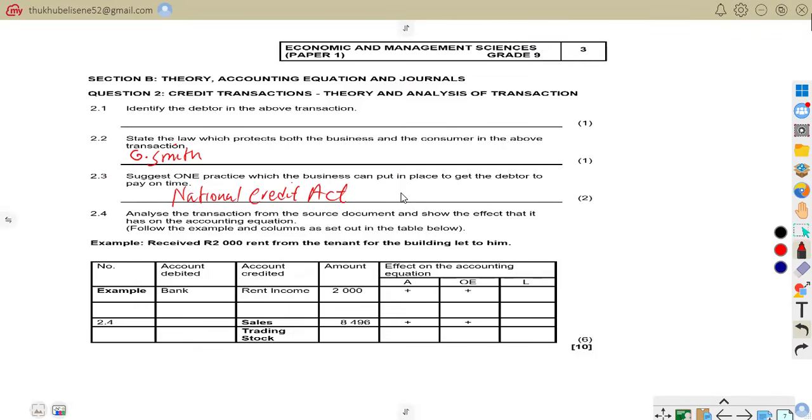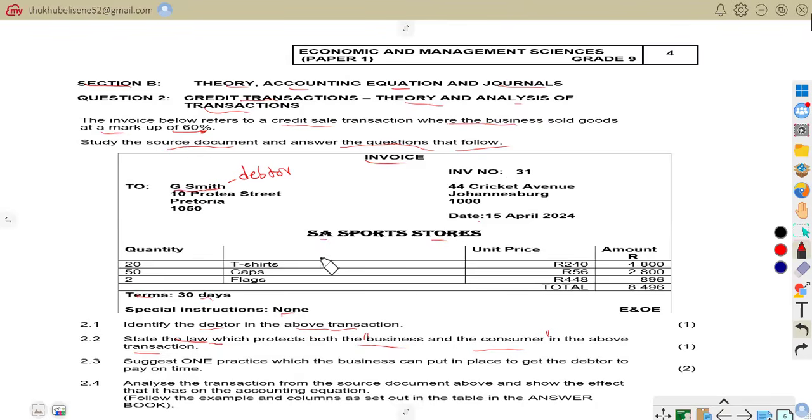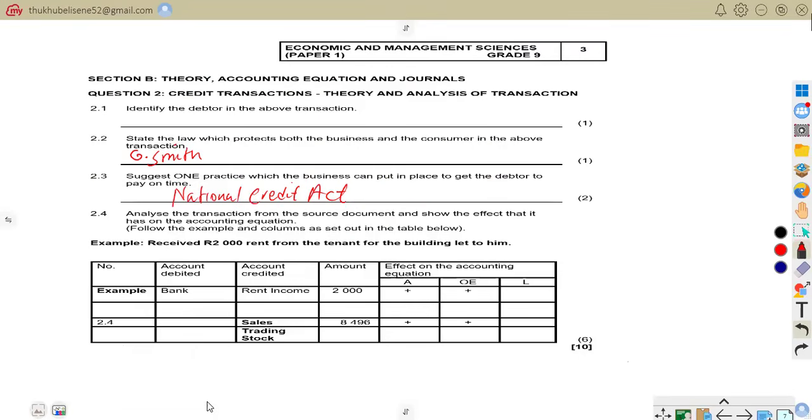Let us be on 2.4, good people. Sorry, 2.3 says, suggest one practice which the business can put in place to get the debtor to pay on time. So that is 2.3.